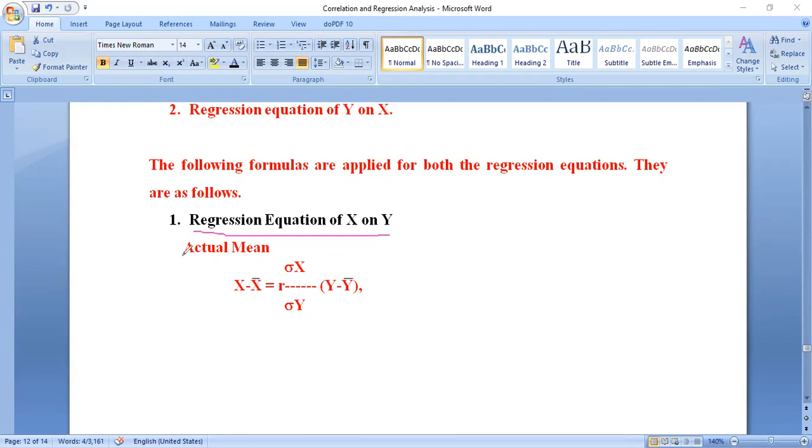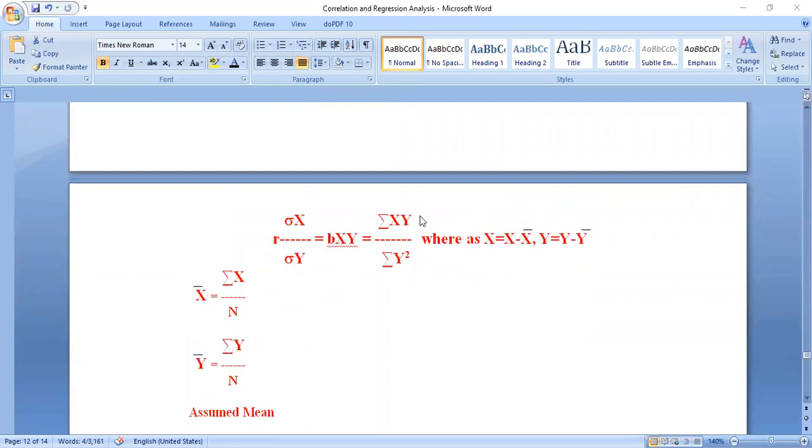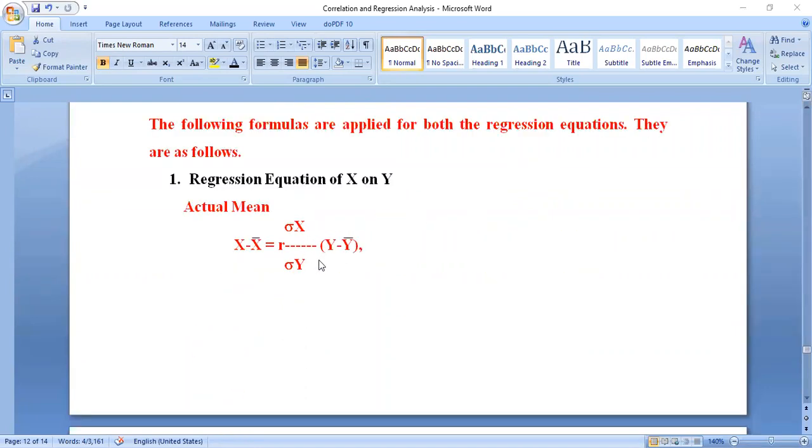So observe carefully, actual mean. We already discussed the actual mean method. This formula we are going to apply in the actual mean method case. What is that actual mean method? We will see, this is the principle. Observe carefully. In the actual mean method, what we did in correlation analysis, simply we find the value of x bar. In the same manner, we are going to find x bar and y bar here.